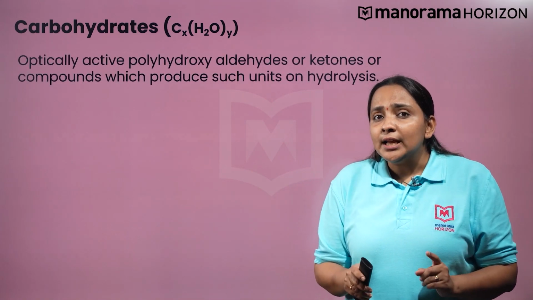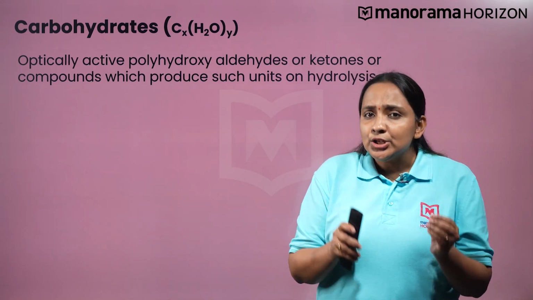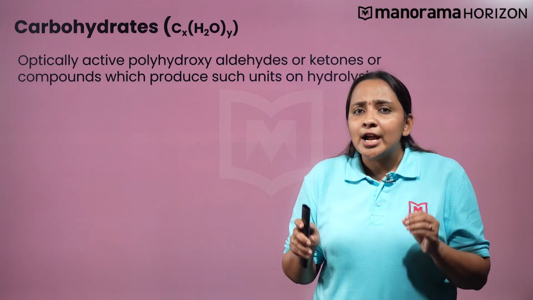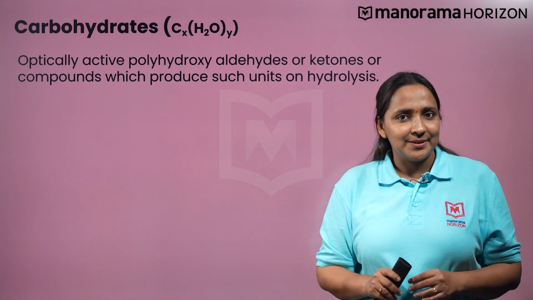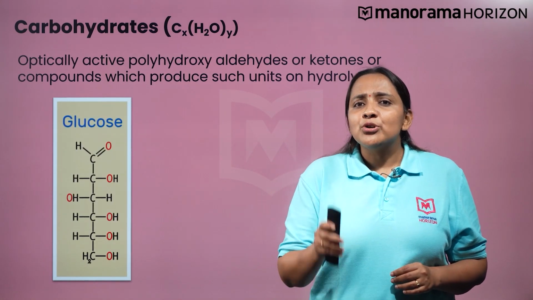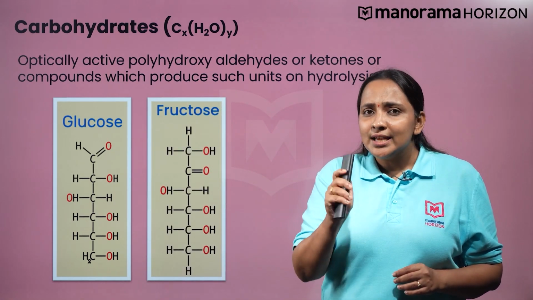Only optically active polyhydroxyaldehydes or ketones or the compounds which produce such units on hydrolysis fall under the category of carbohydrates. For example, glucose is a polyhydroxyaldehyde and fructose is a polyhydroxyketone.